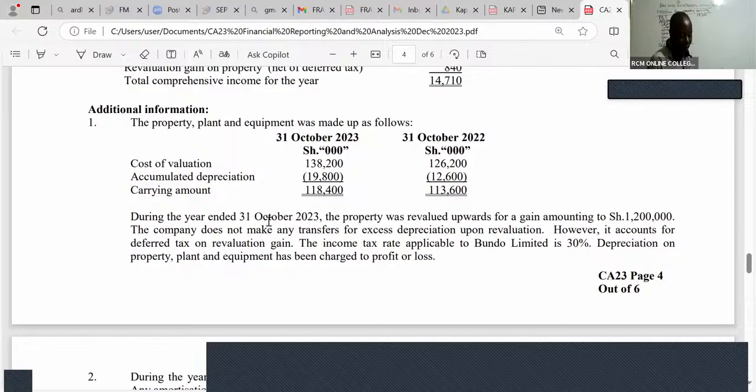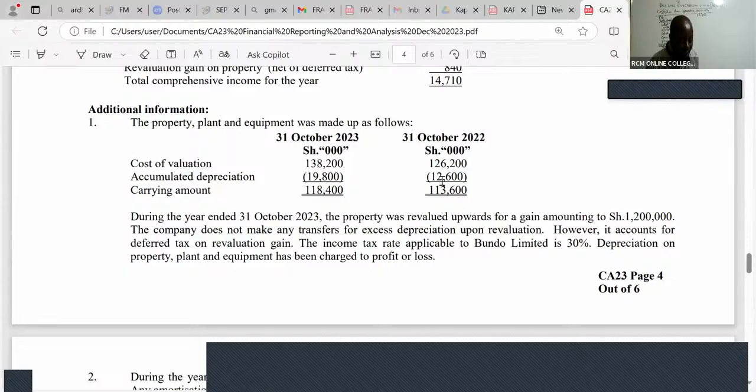Let me just read further here. I'm told during the year ended 31st October 2023, the property was revalued upwards for a gain amounting to 1,200. I'm cutting 3 zeros because you can see they're cutting 3 zeros as well. The company does not make any transfers for excess depreciation upon revaluation. However, it accounts for deferred tax on revaluation gain. The income tax applicable to Bundo Limited is 30%. Depreciation on PPE has been charged to profit or loss. Ladies and gentlemen, the accumulated depreciation at the end of 22 was 12,600.